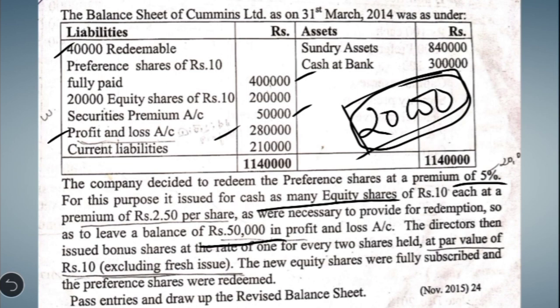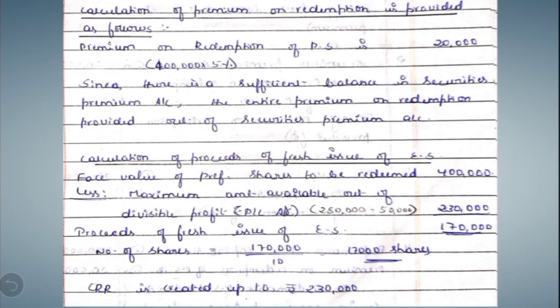Let us first see what are the two working notes, because the bonus issue comes later. Okay, now in the first working note, as usual, the first working note will be for providing the premium on redemption. On 4 lakh, if we calculate 5%, the premium amount comes to 20,000. We have to write one note saying since there is sufficient amount in the securities premium account, the entire premium on redemption can be provided out of the securities premium account.